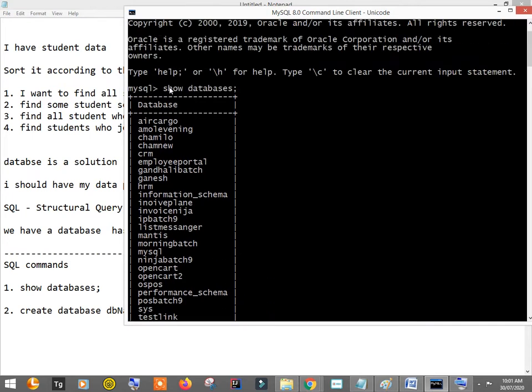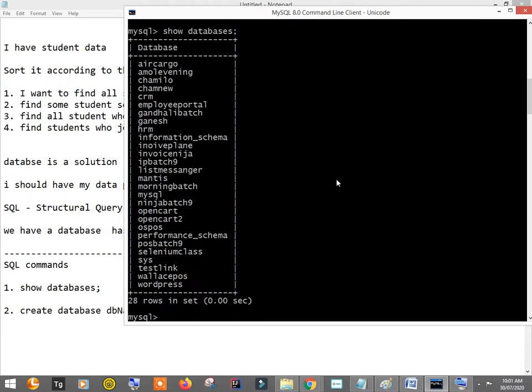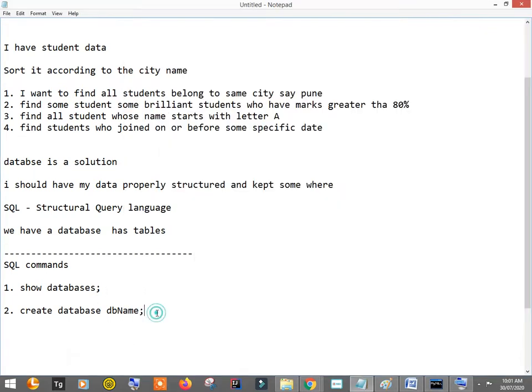So what I'll do is I'll again hit the command show databases. Now I'm using arrow keys. So to show databases, hit enter, and you see now here there is Selenium class. You see, so the database is added here. So that was create database. Now let me just create a table.